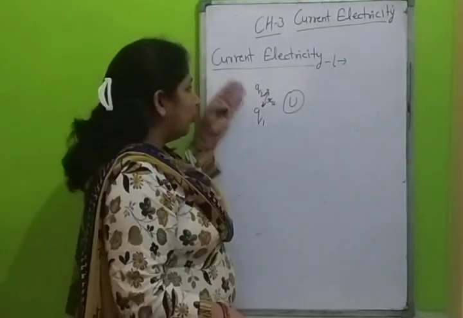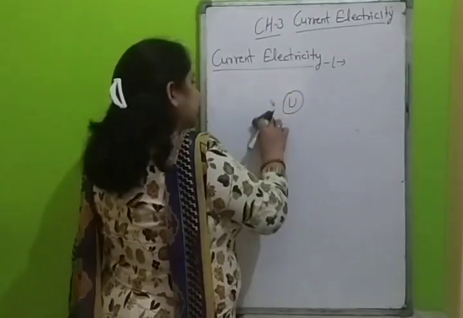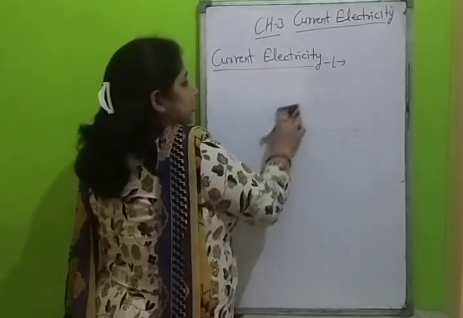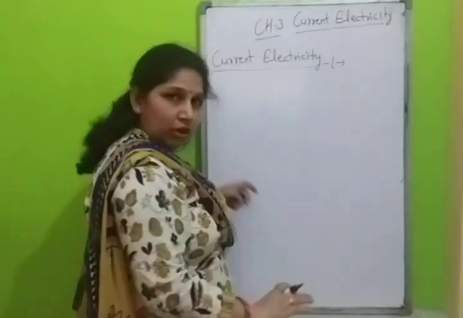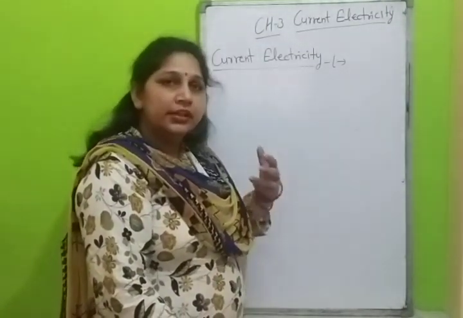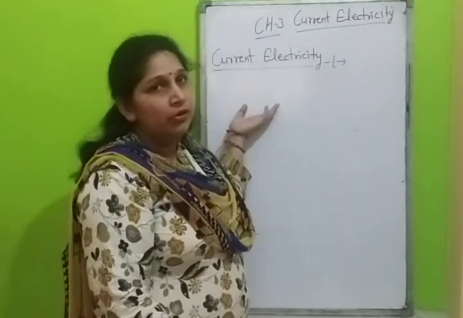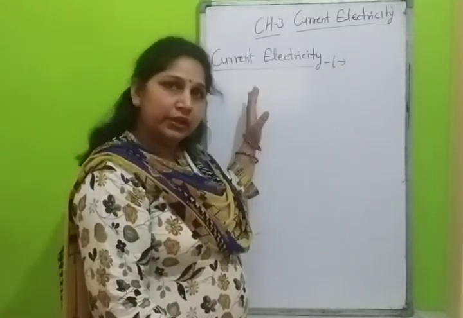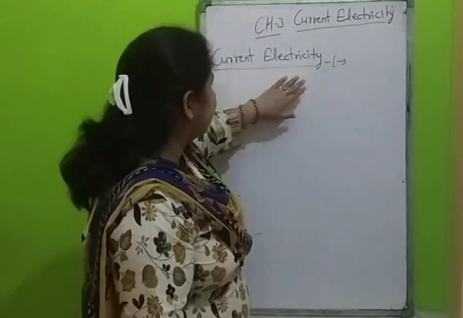If there are many charges, the potential energy of the system will increase. So when the charge flows, some amount of potential energy flows. This is called electric current.